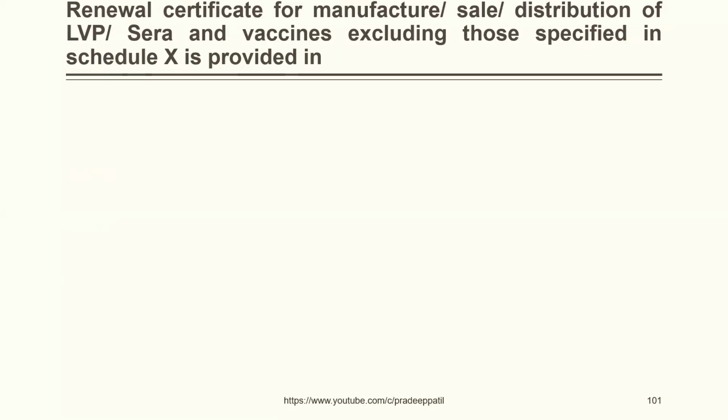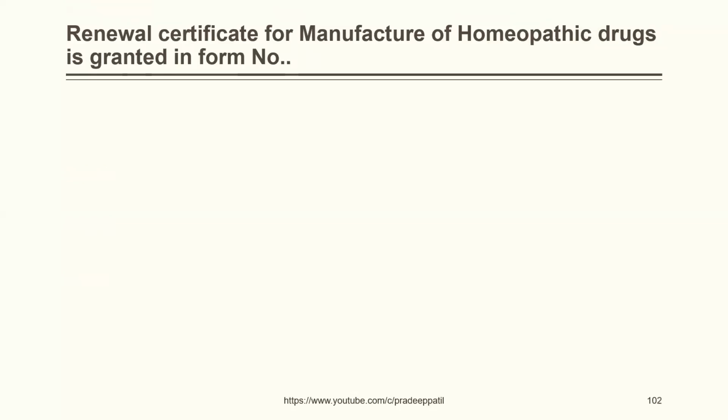Renewal certificate for manufacture, sale, distribution of large volume parenterals, sera and vaccines, excluding those specified in Schedule X, is provided in 26, 26A, 26G, 26H. The correct answer is 26H. Renewal certificate for manufacture of homeopathic drugs is granted in form number 26A, 26B, 26C, 26D. The correct answer is 26C.